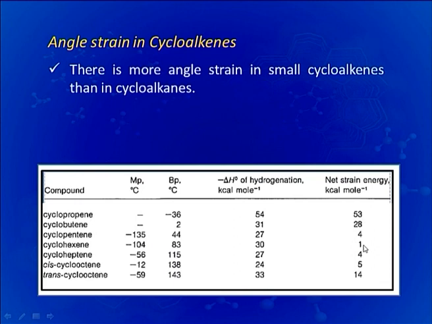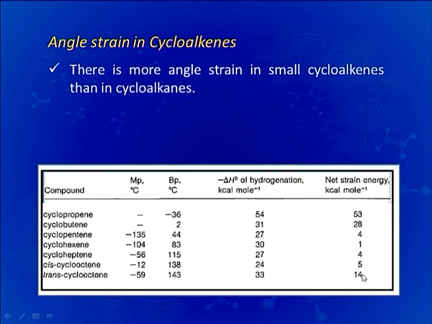The addition of all three strains makes the net strain energy, and we can see that cyclohexene has minimum energy associated with it, whereas the maximum strain energy is with cyclopropene, or in other words, cyclopropene is a highly unstable, highly reactive ring. After that we can see cyclobutene.